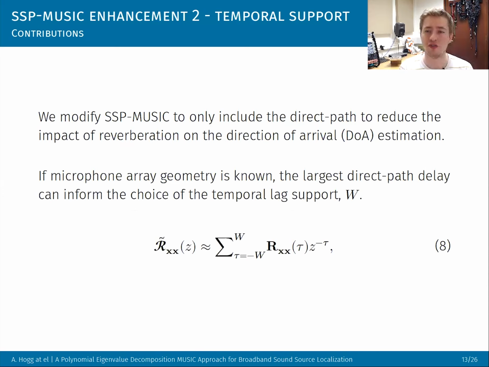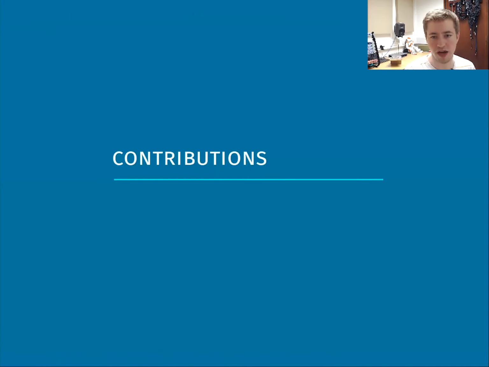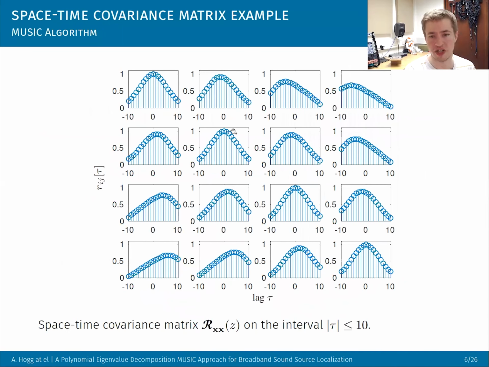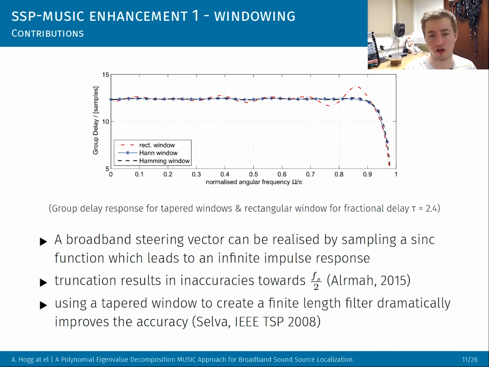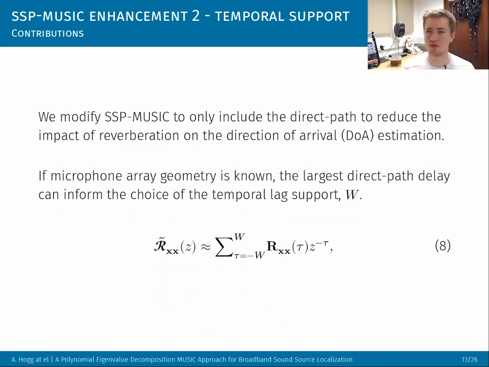A second one is we need to think about the temporal support that we allow. We don't have to allow an infinite amount of temporal support for the whole signal. In fact, we only want to capture the direct path. So if I go back to this particular picture here, we only want to capture these first peaks that represent the direct path. If we continue to make tau larger than 10, we might see some other peaks that represent early reflections if it wasn't in an anechoic environment. But the early reflections won't really help us in our sound source localization in this case.